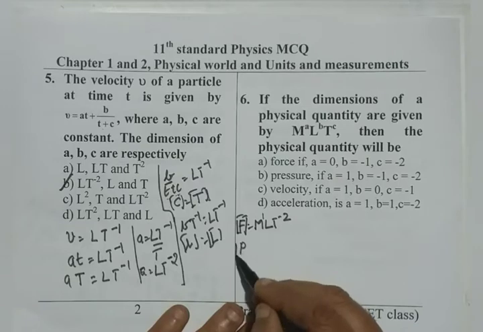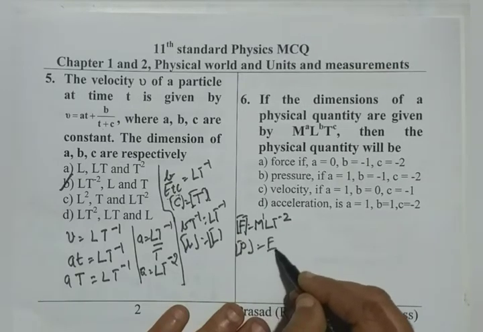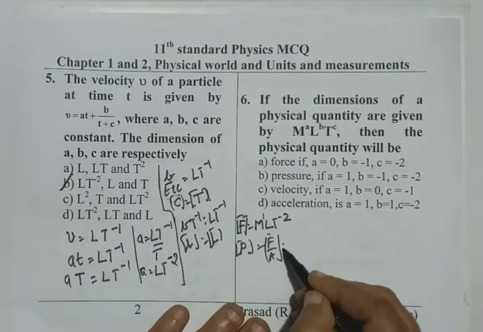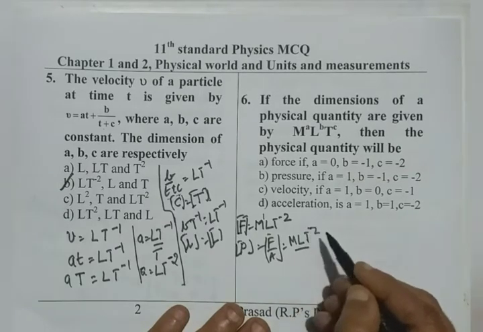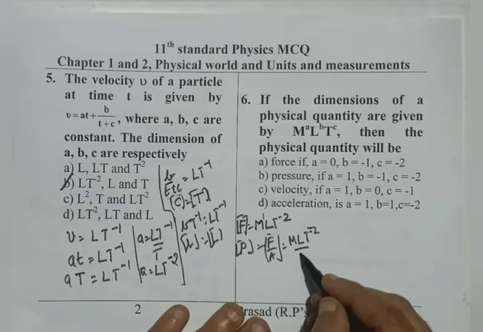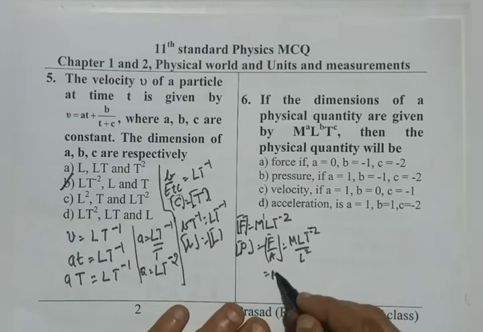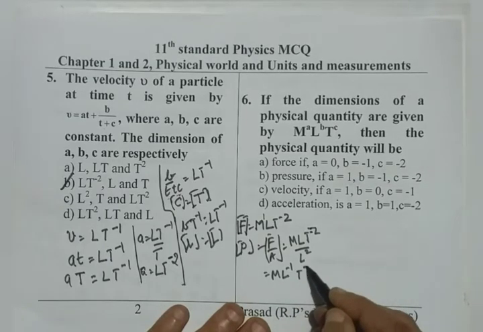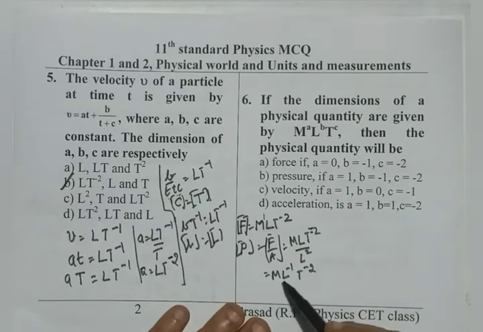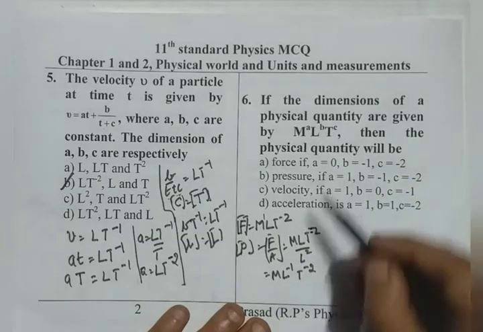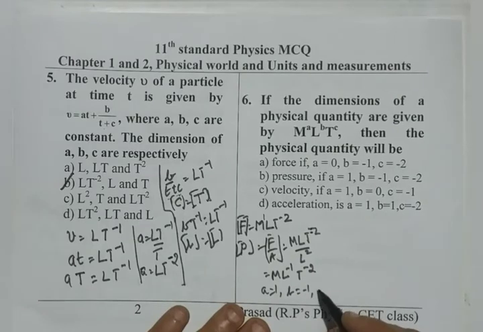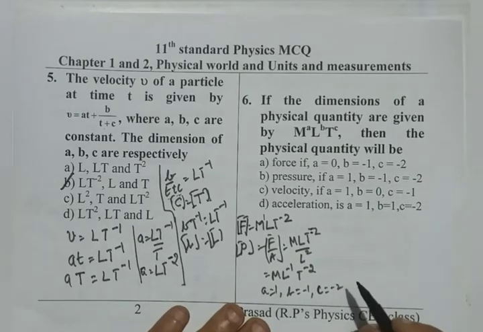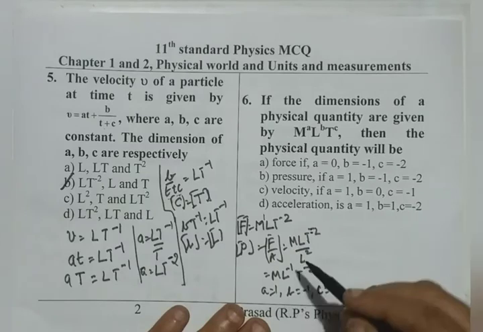We go for the pressure formula, force per area, which comes to M L T to the power of minus 2 by L square, which is M L to the power of minus 1, T to the power of minus 2. Observe, M to the power of 1, A is 1 there, B is minus 1, C is minus 2. So, the second option is correct.